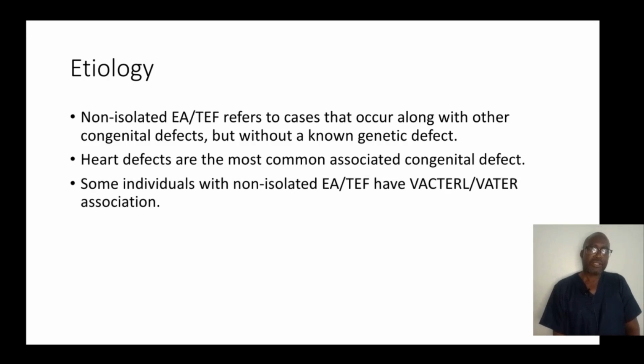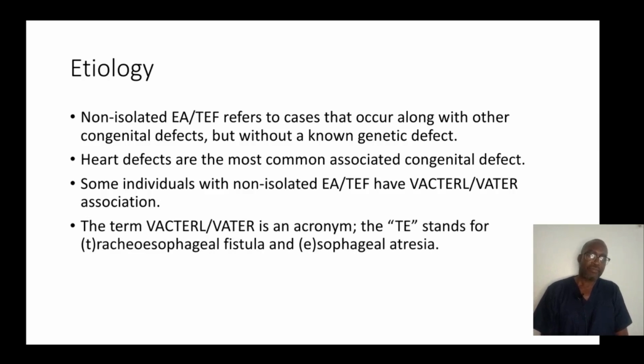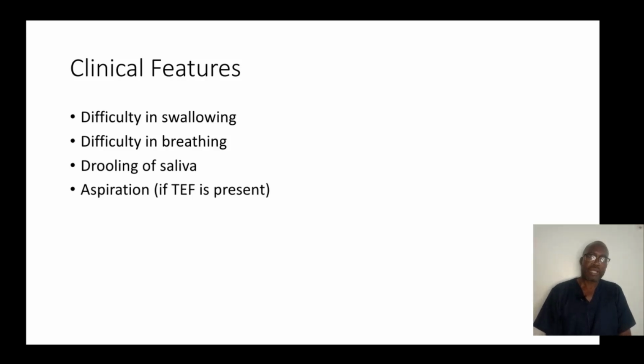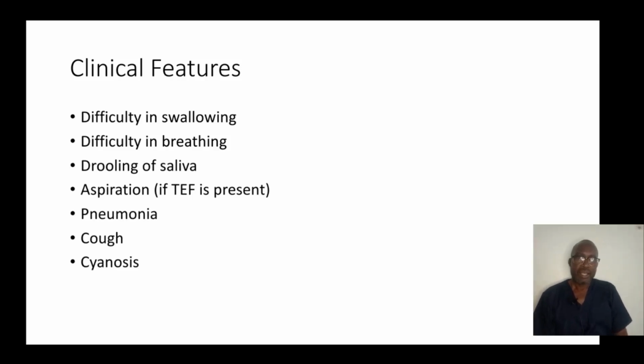Some individuals with non-isolated esophageal atresia and tracheoesophageal fistula have VACTERL or VATER association. The term VACTERL is an acronym. The TE stands for tracheoesophageal fistula and E for esophageal atresia. Clinical features include difficulty in swallowing, difficulty in breathing, drooling of saliva, aspiration if tracheoesophageal fistula is present, pneumonia, cough, cyanosis.